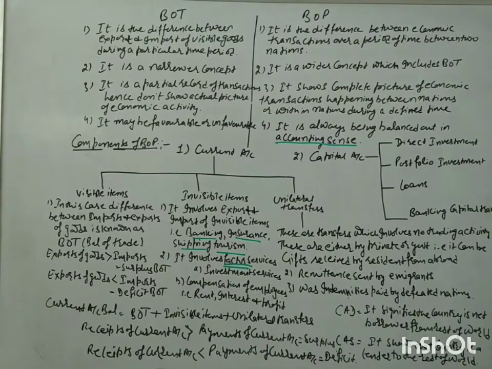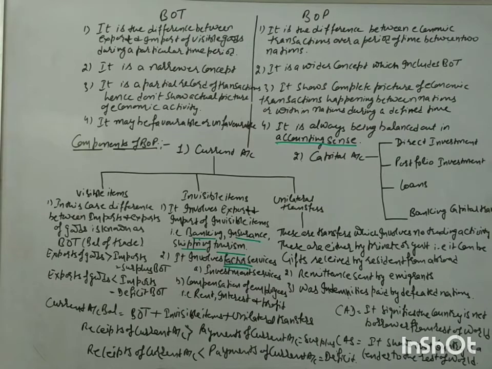They are coming under the definition of your non-factor services. So these are the invisible items. If the export of the invisible items is more than import, then we are having a favorable balance of payments, and if the exports are less than import, then we are having an unfavorable balance of payments.